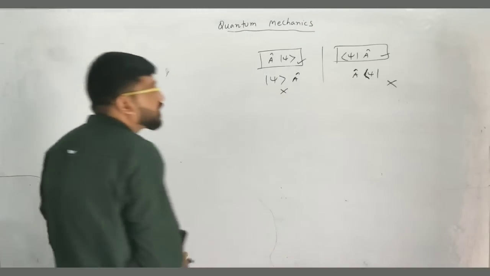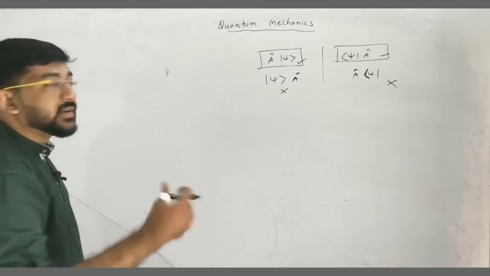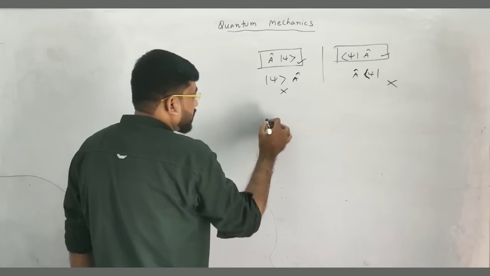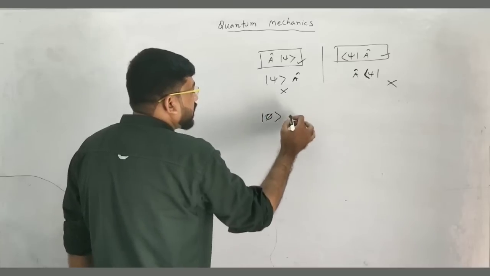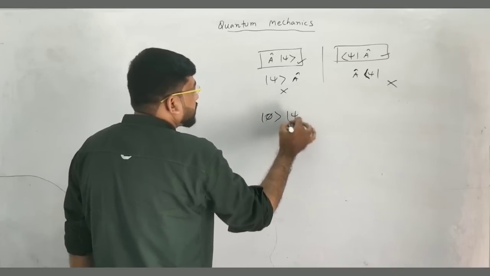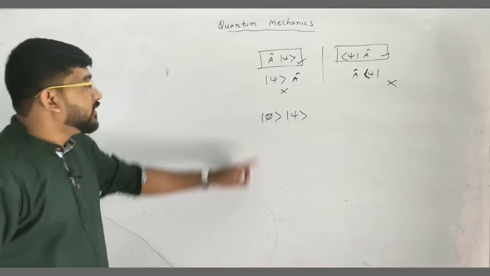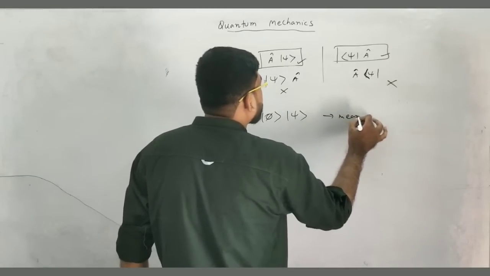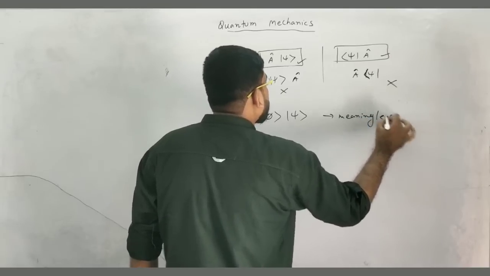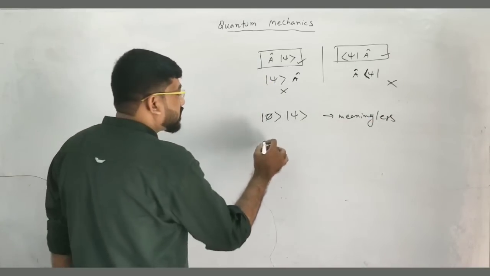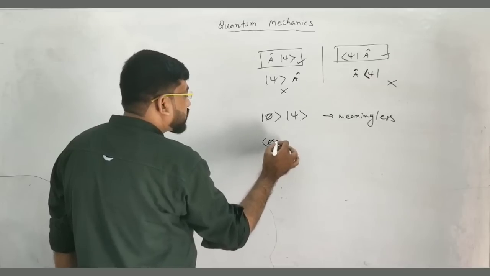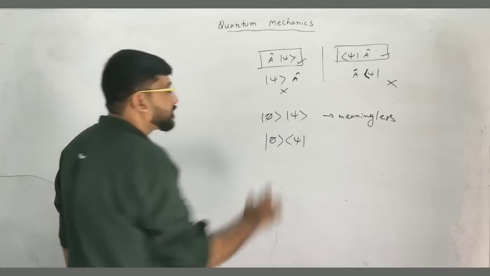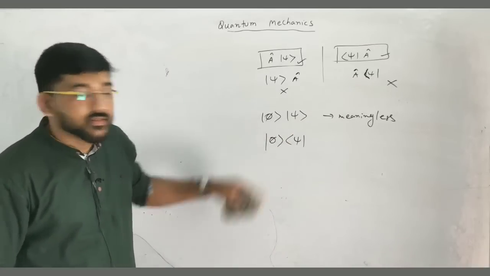But if you have a ket vector and a bra vector, how can you write them simultaneously? Suppose you have a ket vector phi and a ket vector psi. If you write them in this way, then it is meaningless. But if you write phi in this way, and psi in this way, then this is an operator.